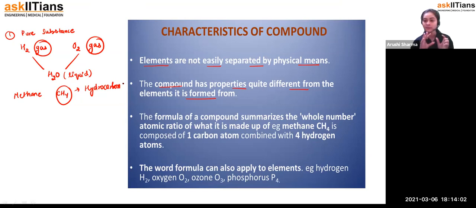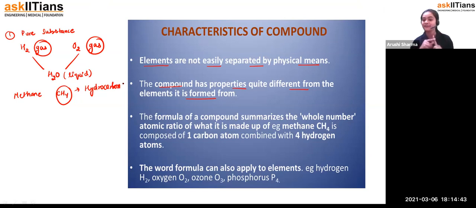But from the formula only we come to know how many atoms are present in it and how the atoms are attached to each other. See, student, 1 carbon is there, so definitely 4 hydrogen are attached to that 1 carbon. So that's the chemical formula of it. Okay, the word formula can also apply to elements, like hydrogen, H2, where H and H combine together forming H2, and O and O combine together forming O2. So that's how we can also apply this word formula to the elements as well.